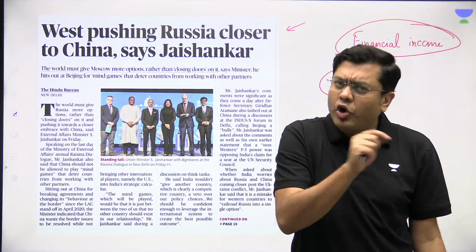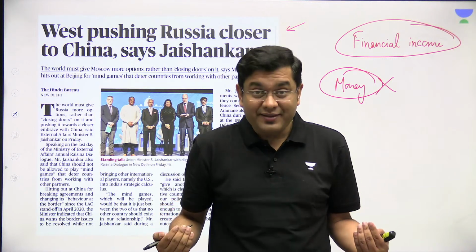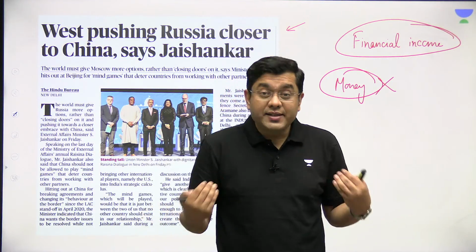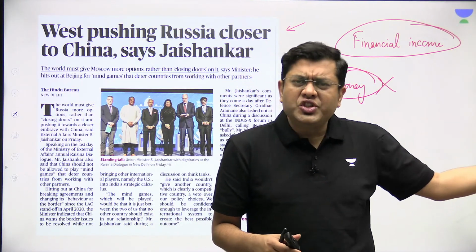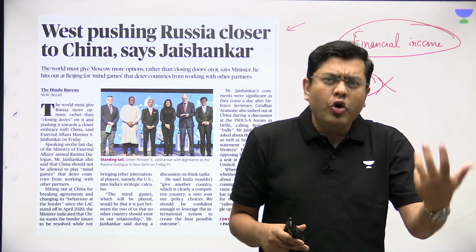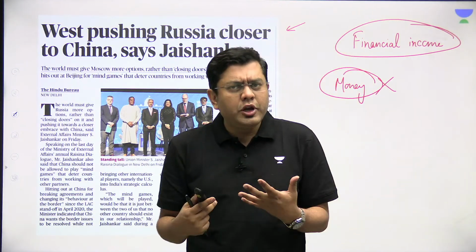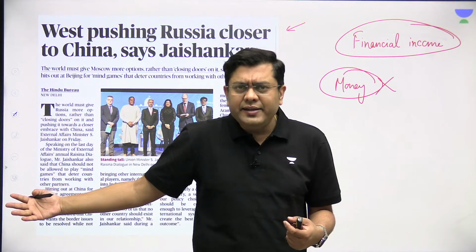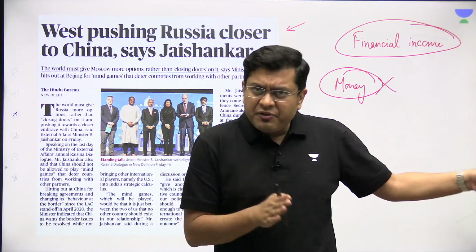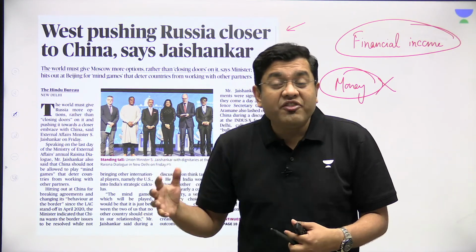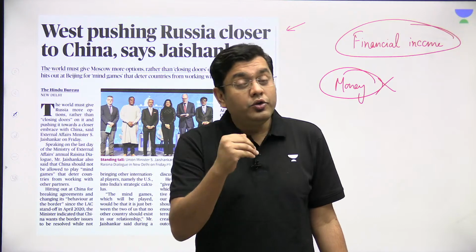Because Russia has got the natural resources. Which natural resources? Oil and gas. And China is energy starved. So if push comes to shove, in the worst of situations, Russia and China can always trade and end up benefiting each other. China has got a thriving defense industry of its own. It is no longer the China of the 90s, which was completely dependent on Russian arms. And for the past couple of years, almost ever since last year, a significant amount of arms and ammunition has been supplied by China to Russia.